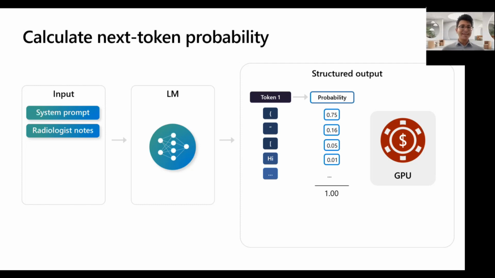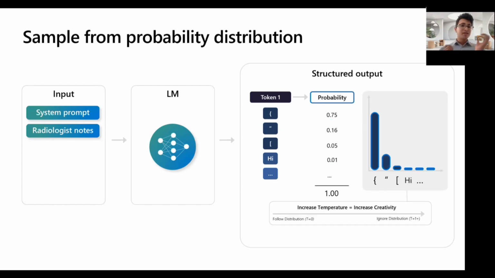But in order to get here, you have to spend a bunch of money on GPUs and do expensive matmuls and crunch a bunch of numbers on many, many GPU clusters, right? So this is really where some of the expense of using these systems comes in. But once we have a probability distribution, then the LM needs to make a choice and select what token comes next. So we build this distribution, and then we have to sample from it.